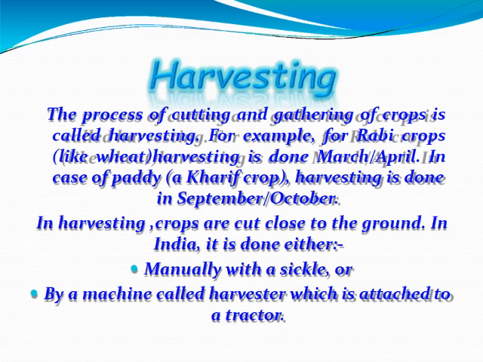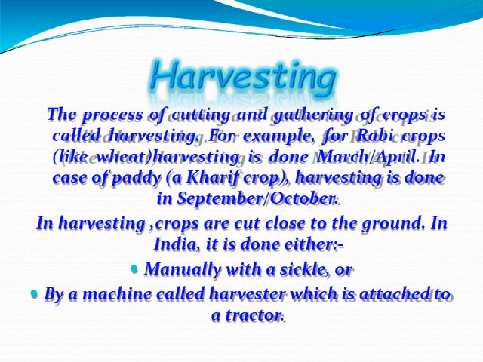Harvesting. It is the process used to cut and gather the crops. Rabi crops are harvested in the months of March and April. In case of Kharif crops, it is done in the months of September to October. Manually, it is done with the help of a sickle, and on a large scale, it is done by the harvester machine, which is attached to the tractor.